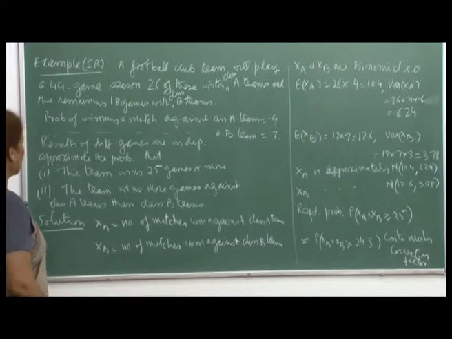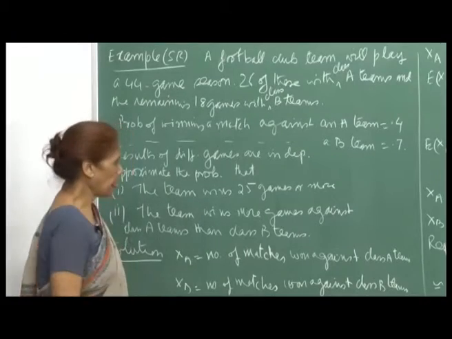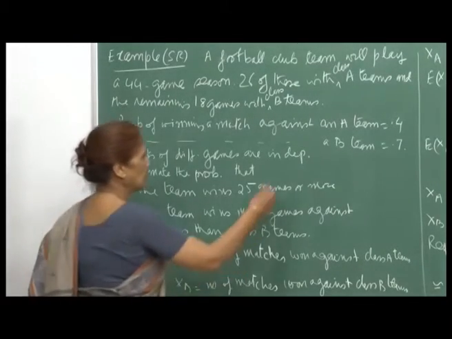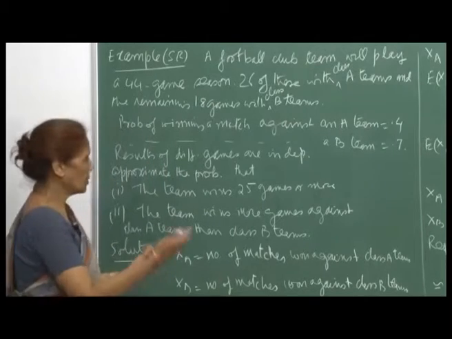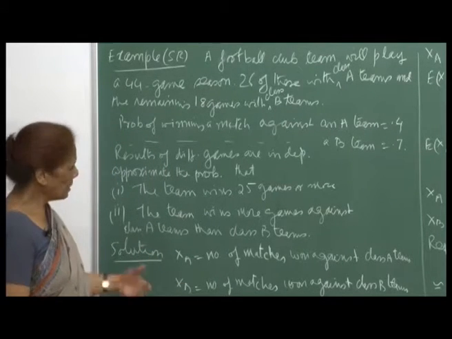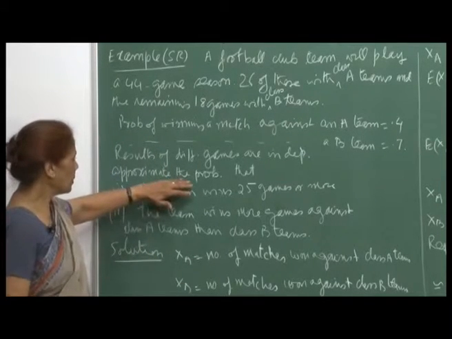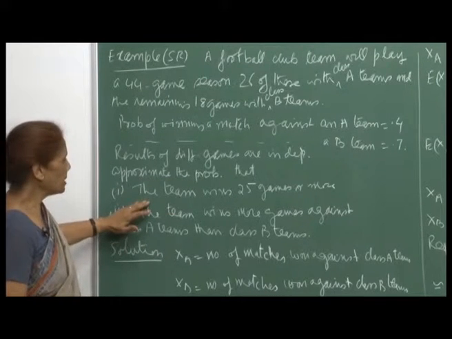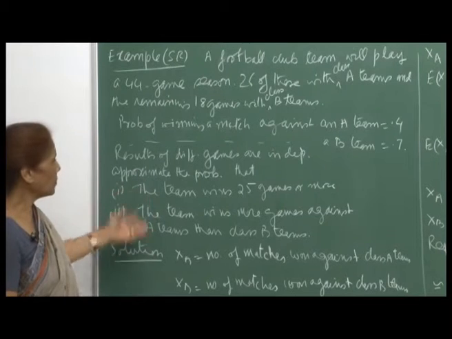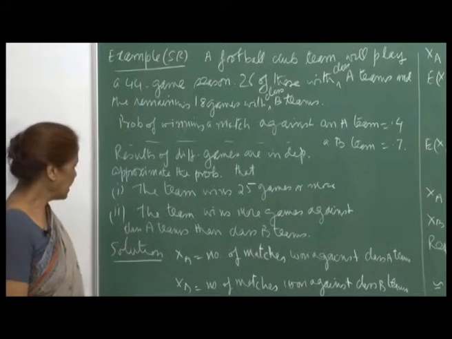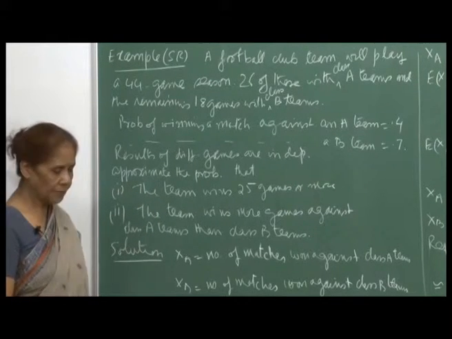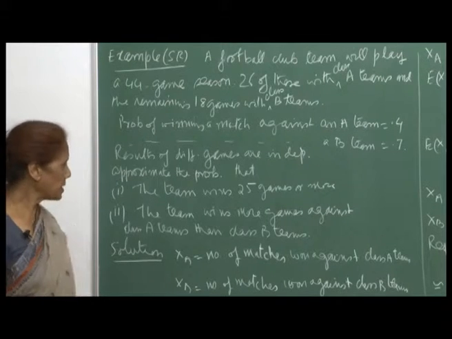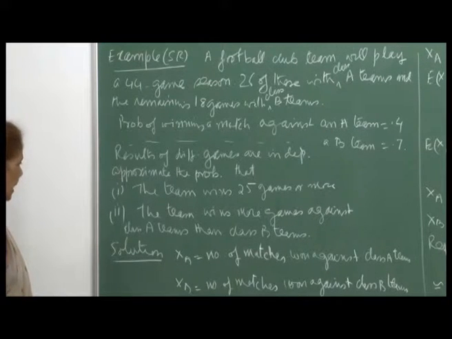Results of different games are independent. We are not assuming that there will be any sort of dependence in the winning of a game with one team and the other. The idea is to approximate the probability that the team wins 25 games out of those 44 games played, and the second probability to compute is that the team wins more games against class A teams than class B teams.